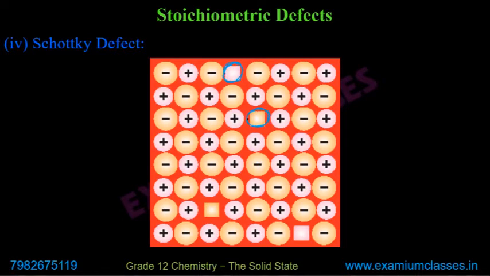Na, Na, these were removed. Okay, so sorry, this one is positive. Positive removed from here, negative removed from here, negative removed from here, and positive removed from here.